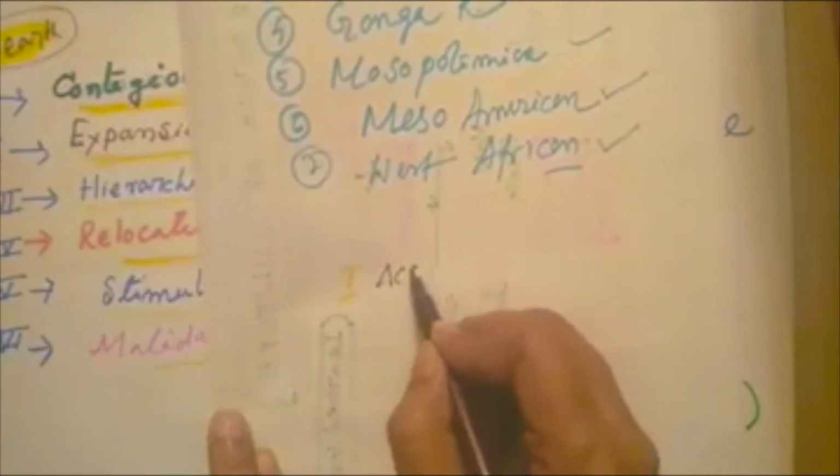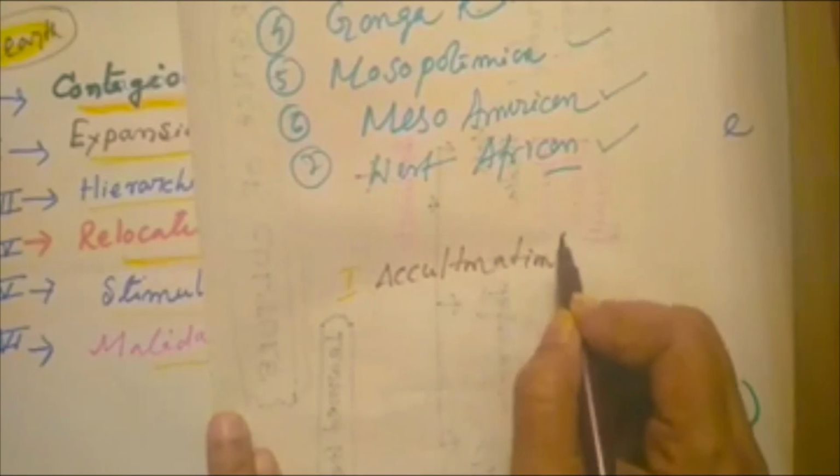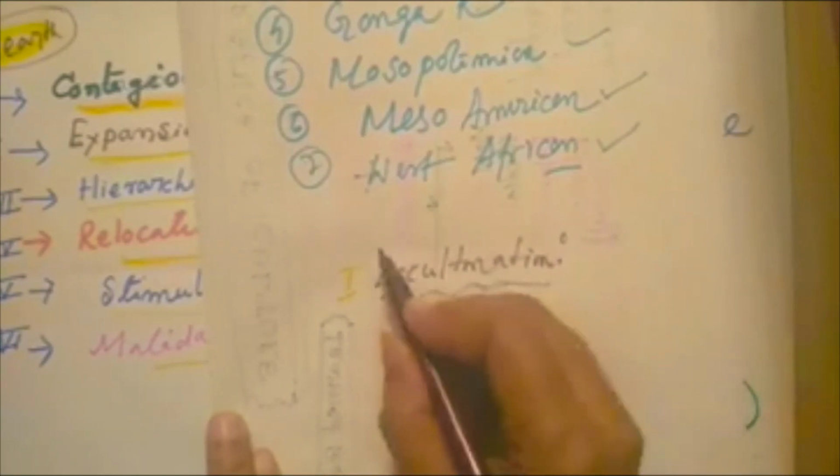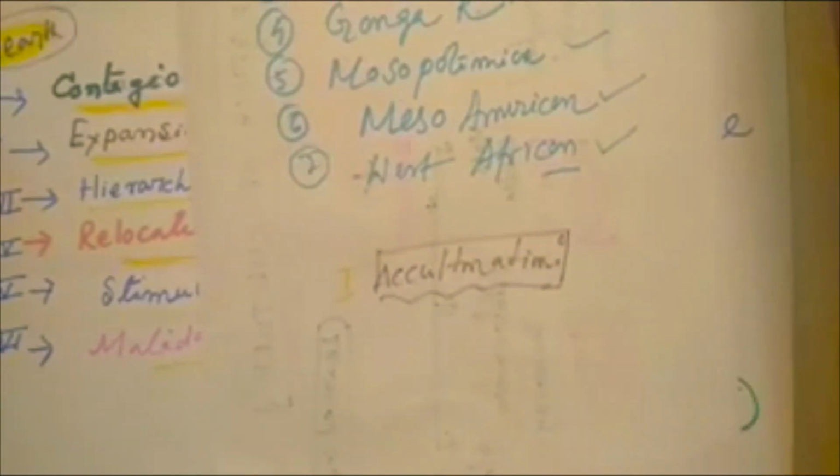First one is acculturation, that is accumulation of culture. Acculturation: various diversified cultures accumulated within a geographical space and within a specific time frame, that is known as accumulation of culture.